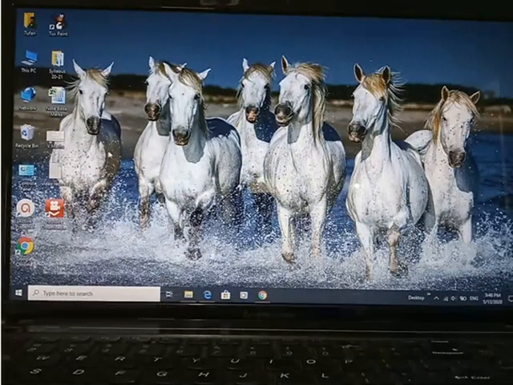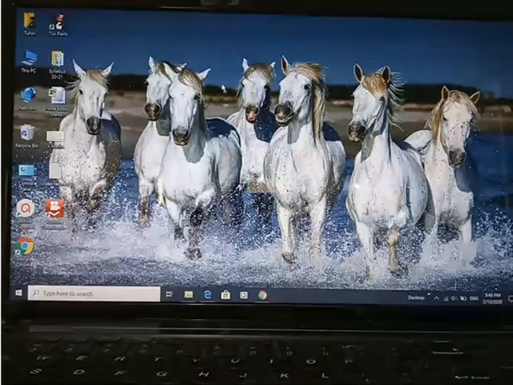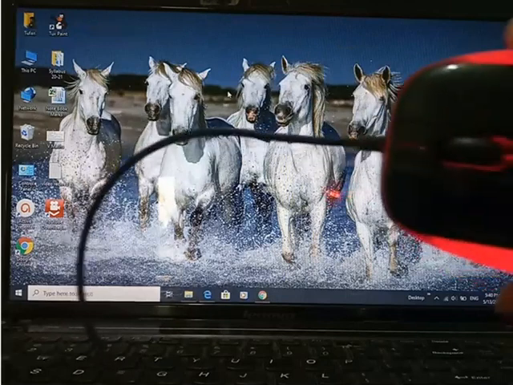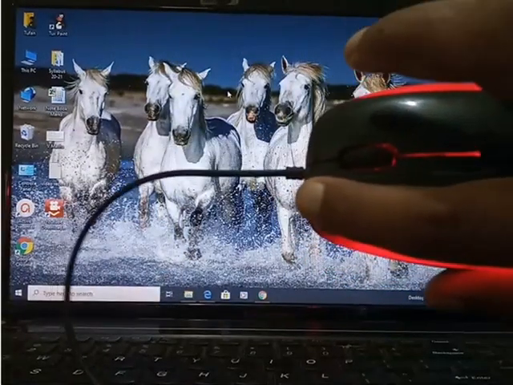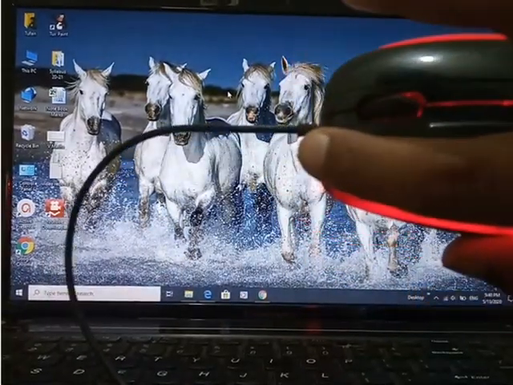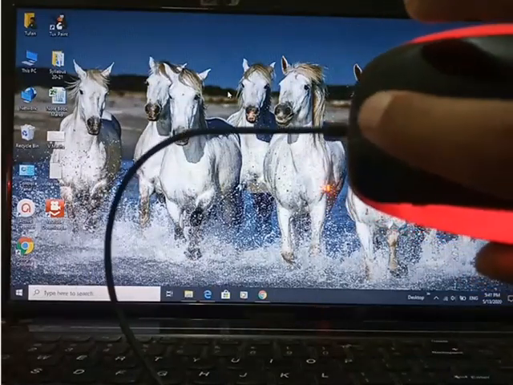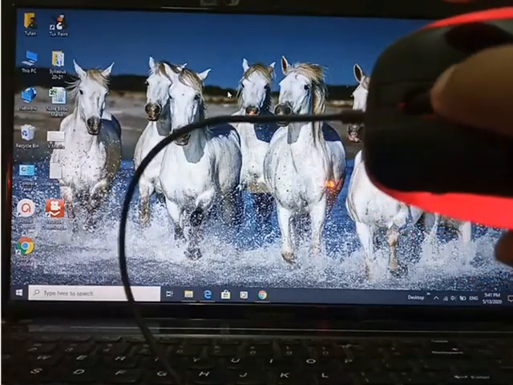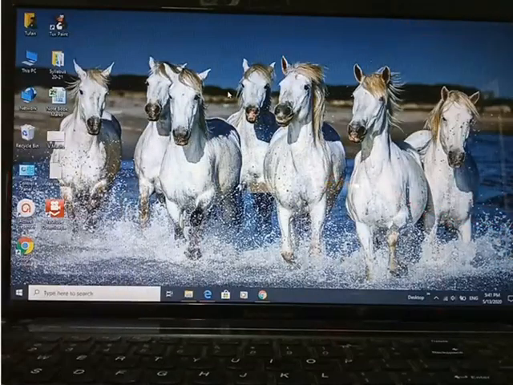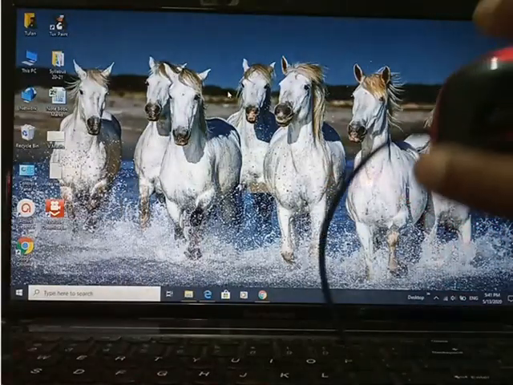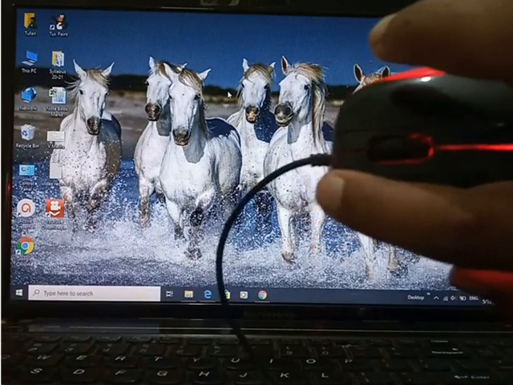This is very simple. As I told in the previous video also, in the mouse we have two buttons: this is the left button and this is the right button. The left button is used more than the right button, and this is the cursor one. Scroll up, scroll down. Now we will use the left click, as we do left click maximum of the time.